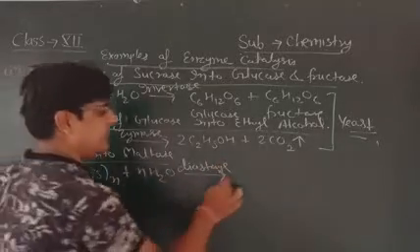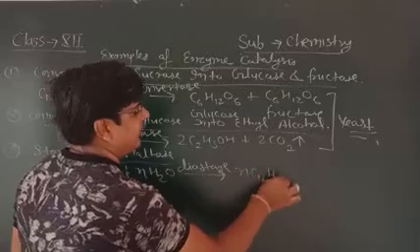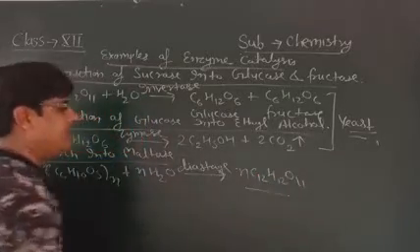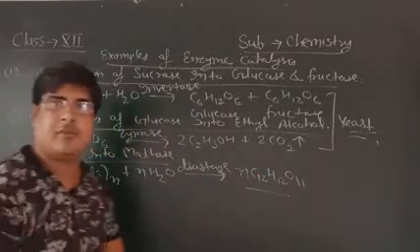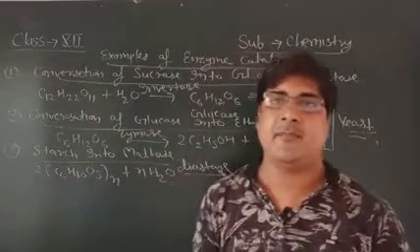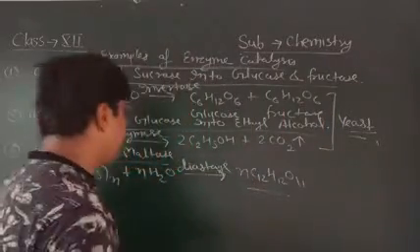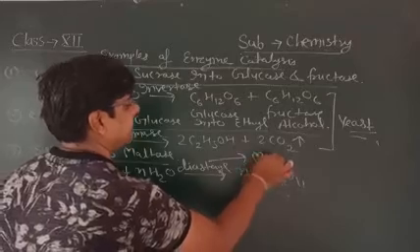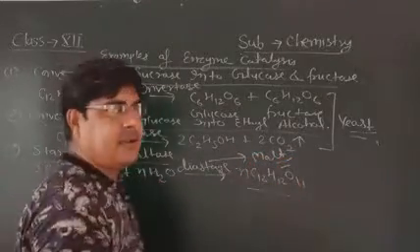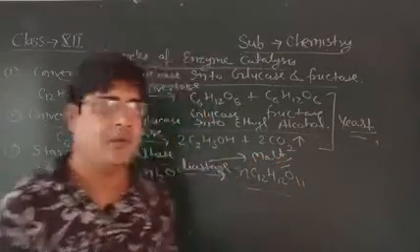It will be converted into C12H22O11, and it is maltose. And the diastase enzyme is found in malt. It's very important. Okay.